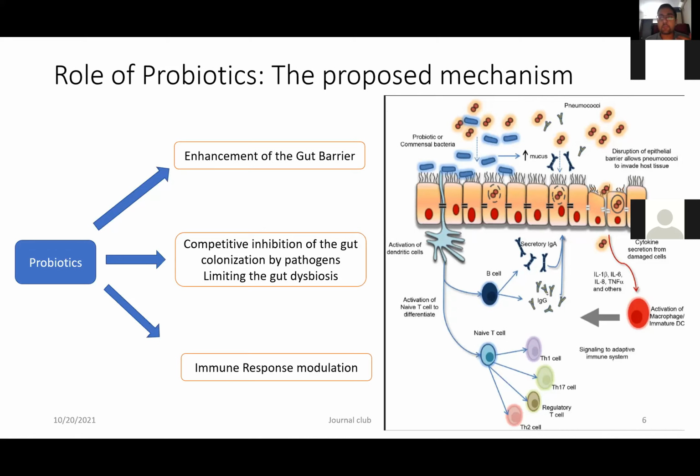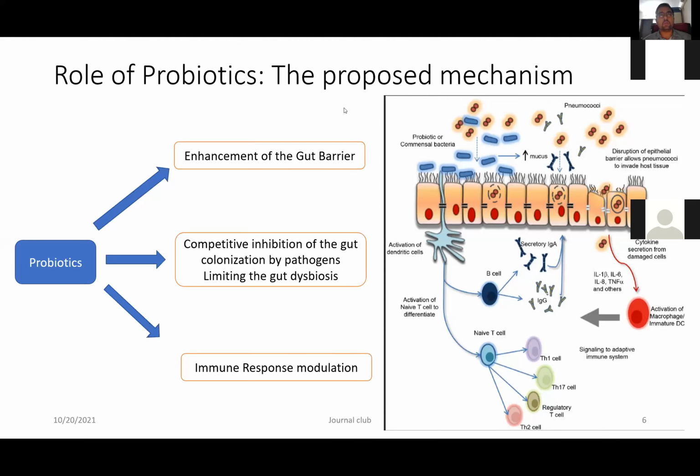But very important topics have already been discussed previously, so we have taken this article just to understand the network meta-analysis, the graphs, and to have an idea about probiotics as well. But this study cannot be generalized because there are certain issues with it. We will get to know what those are as we go on in the subsequent slides.